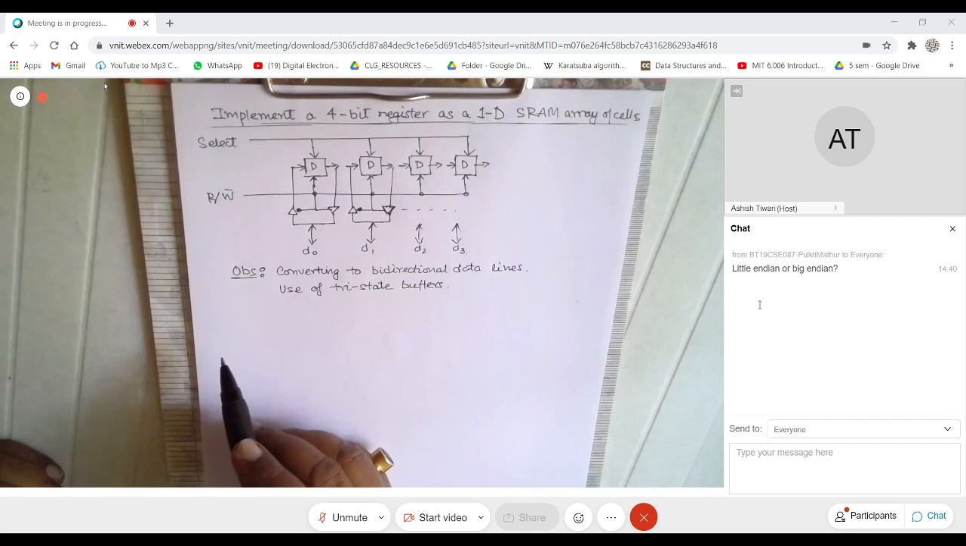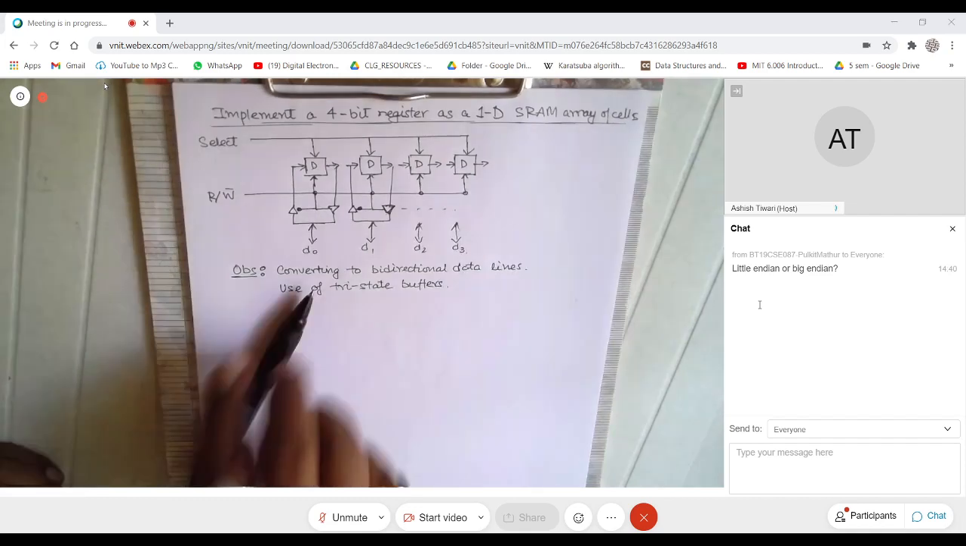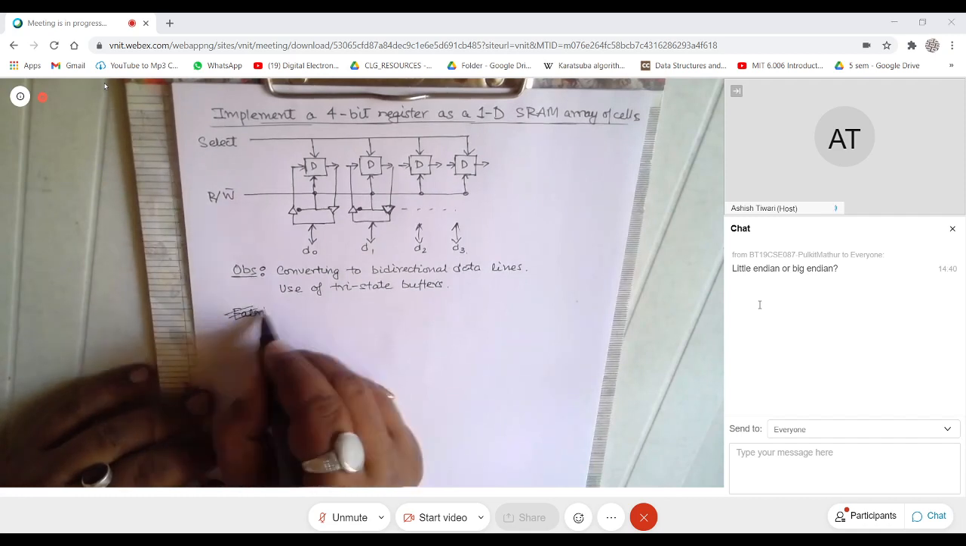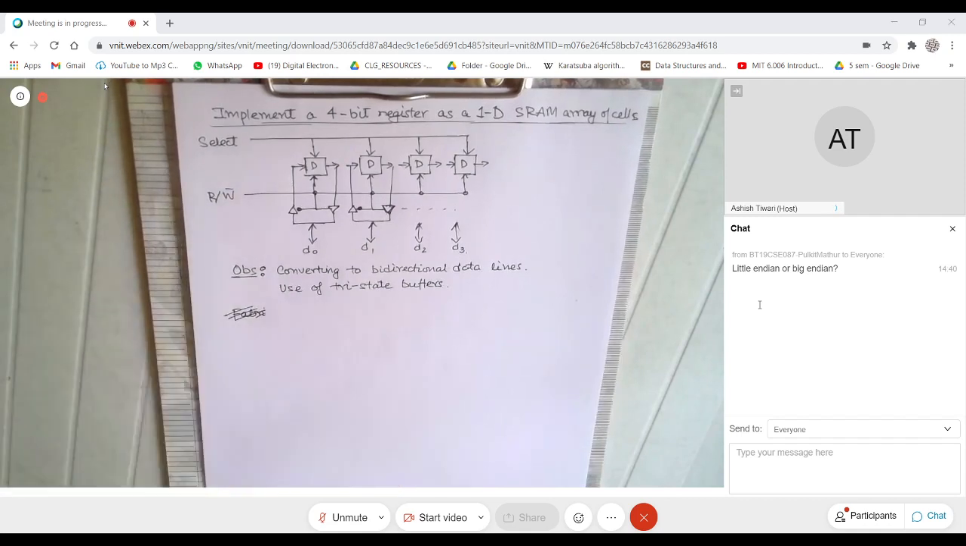So let us see. You can fabricate which. Okay, maybe I will skip that. You really don't fabricate a register as a chip. All right. Now what I want to do is I want to fabricate